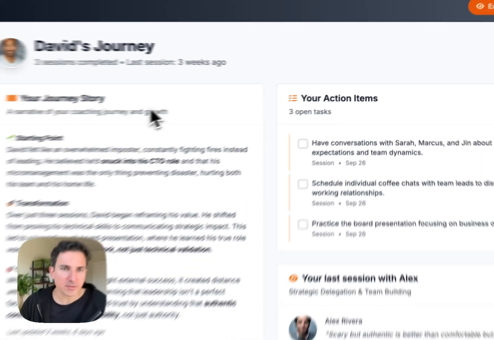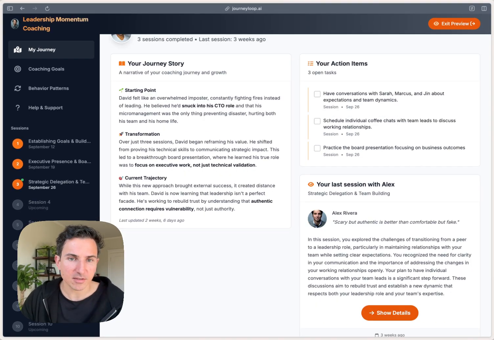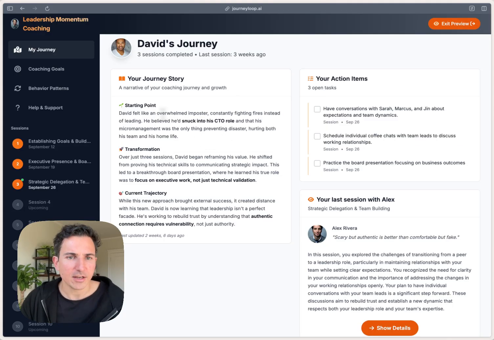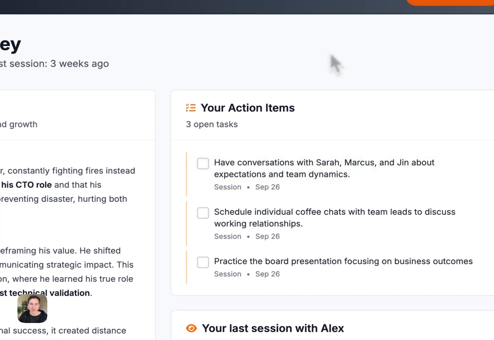So let's do that. David is presented with a box that says Your Journey Story. Every time we enter new data into the system, we recreate the story based on the new data so that it always stays up to date. It feels very personal and really invites him to reflect on his own coaching journey. Let's move over to the right here. You see that it says Your Action Items. Remember that commitment that we saw earlier in the session prep? That actually shows up as an action item for David on the client side so that he doesn't forget any commitments or action items that were talked about during the session, and you can easily refer back to them and check them off here in the client portal.